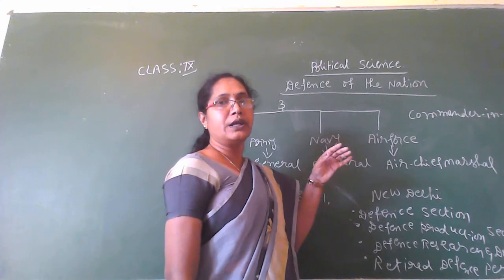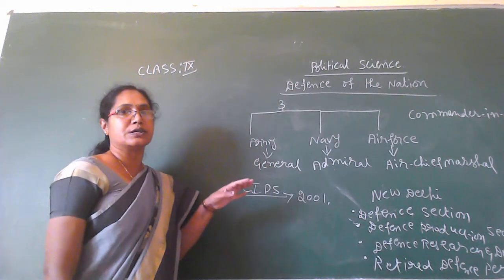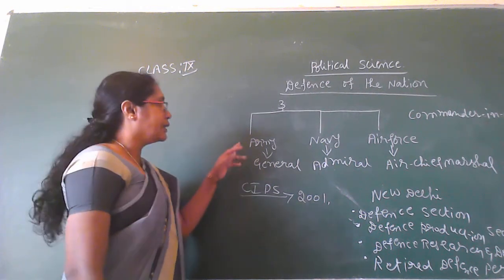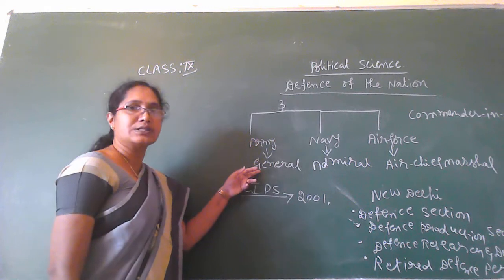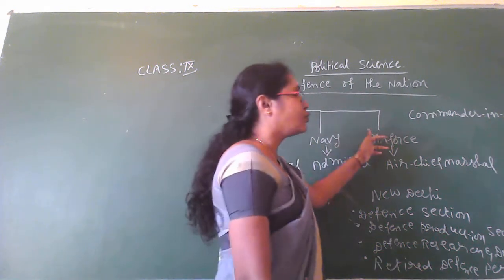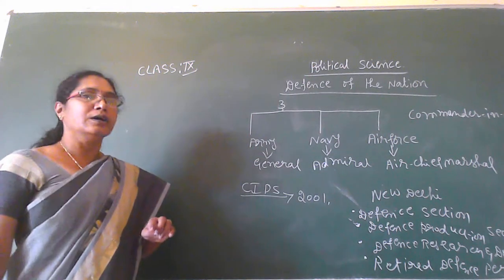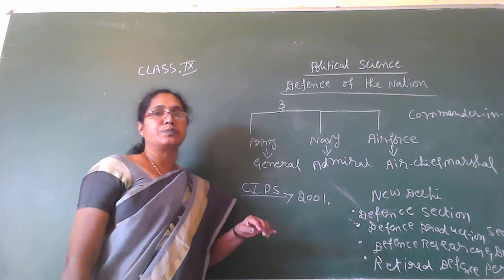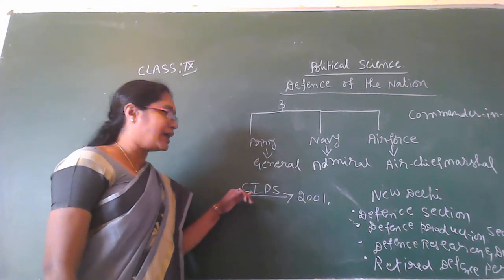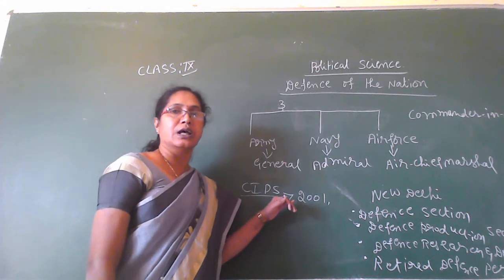The President of India is the commander-in-chief of all the armed forces. Each has its own chief. The army's chief is known as the general, the navy's chief is known as the admiral, and the air force chief is known as the air chief marshal. Then in 2001, the special post of CDS was created. CDS means Chief of Defence Staff.